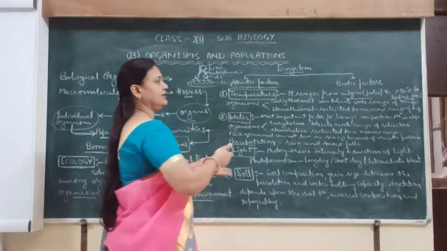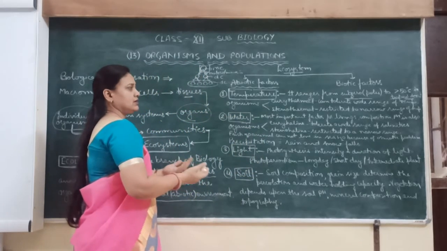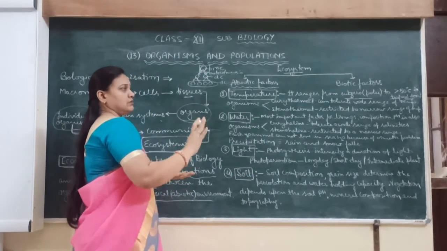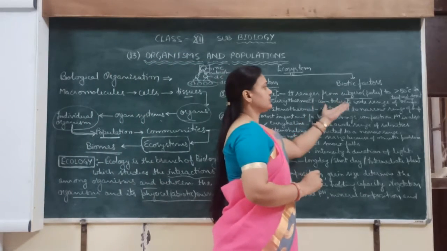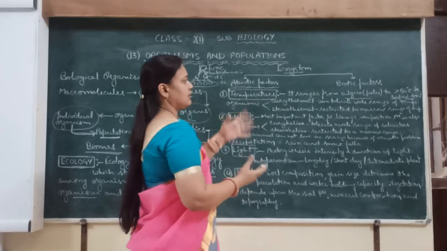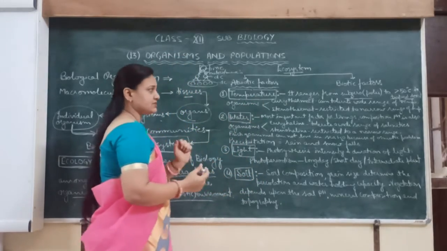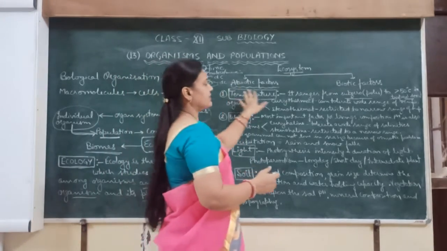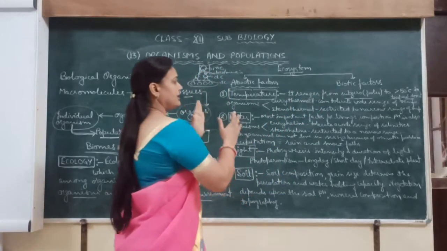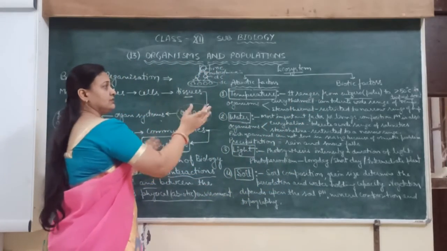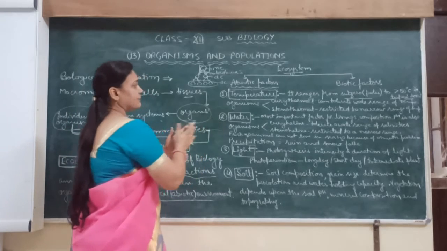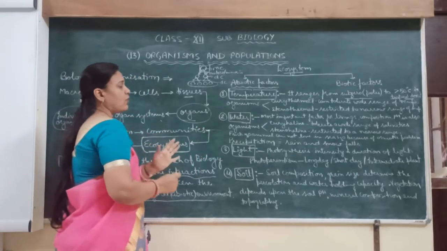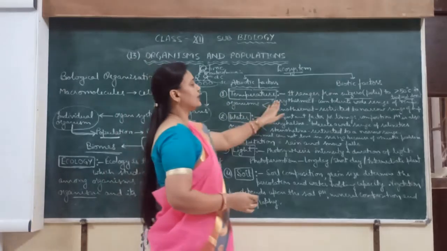In the desert area, the Jaisalmer part, the temperature may go above 50 degrees Celsius, but in the polar region, the temperature is about -50, -60. So the temperature ranges from -50 to more than 50 degrees Celsius. According to temperature tolerance, organisms can be divided into two categories.